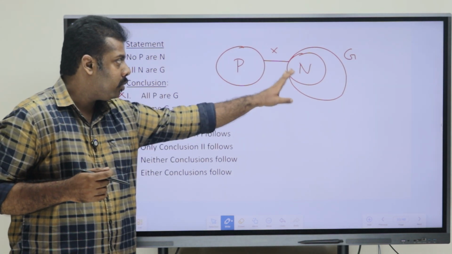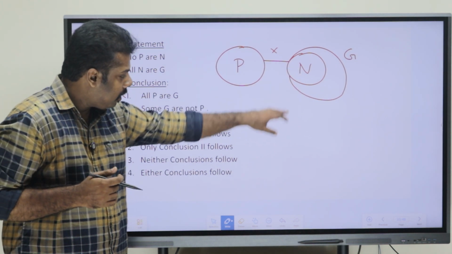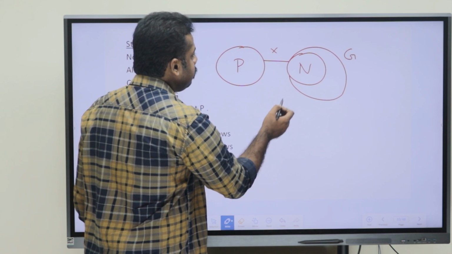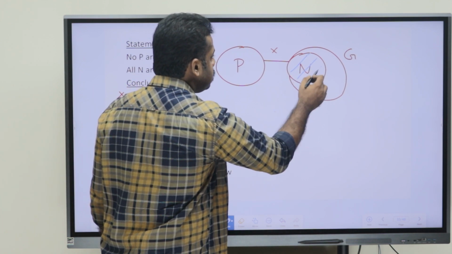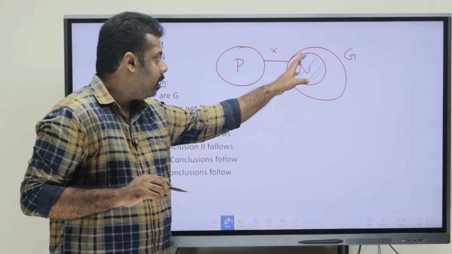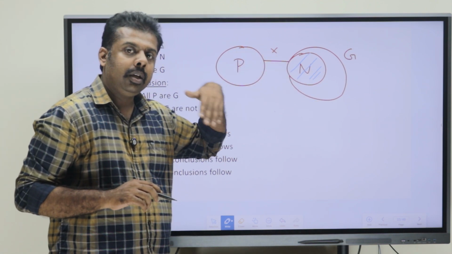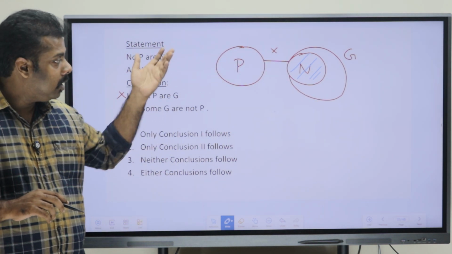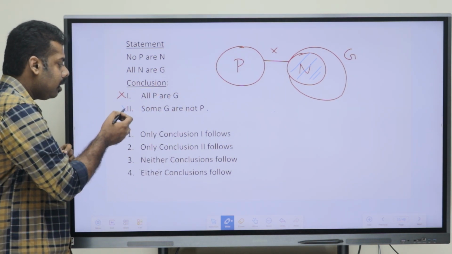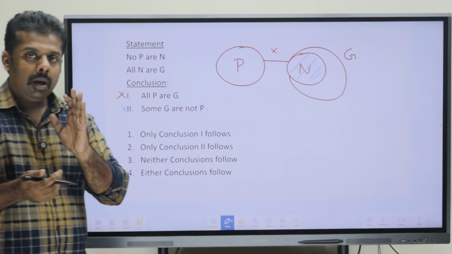No, okay, that is also not sure. Because this portion of G we can say is not connected with P, but for the other portion of G we can't say whether it is related to P or not. So here we can see both conclusions are wrong.